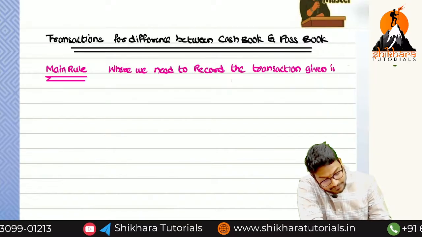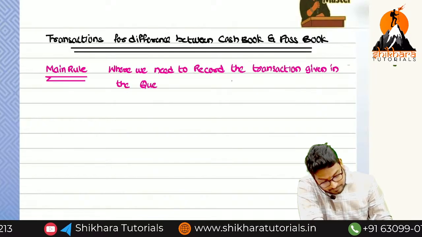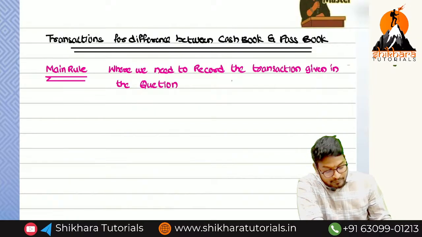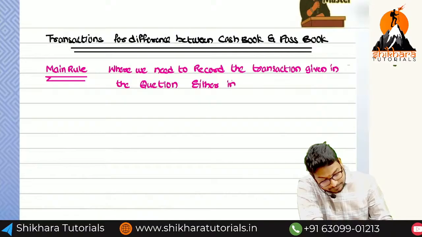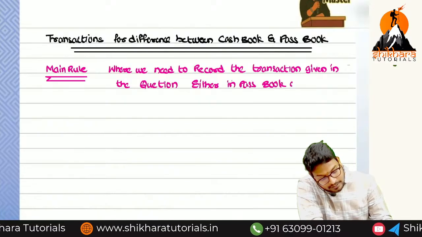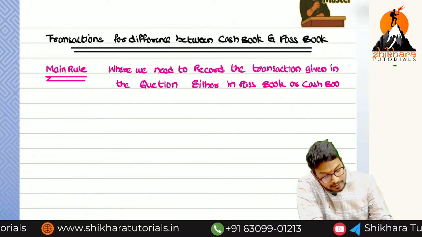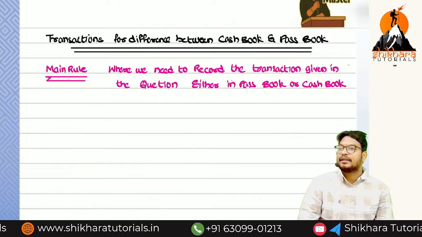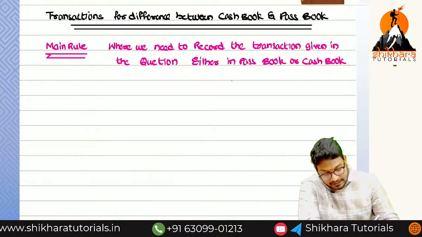Where we need to record the transaction given in the question, either in the passbook or the cash book. How can we decide? We have to use two principles.